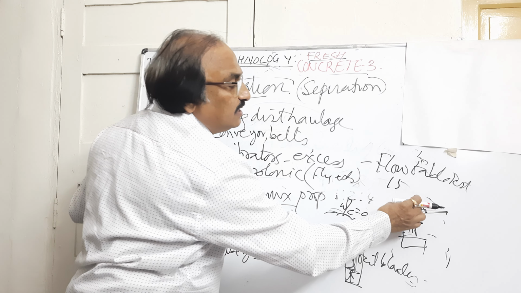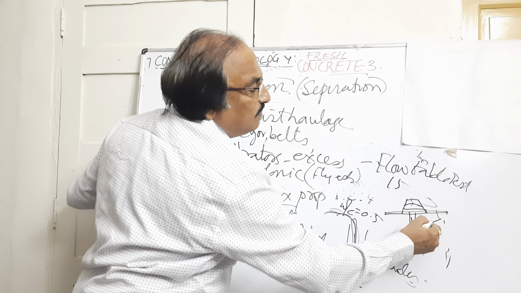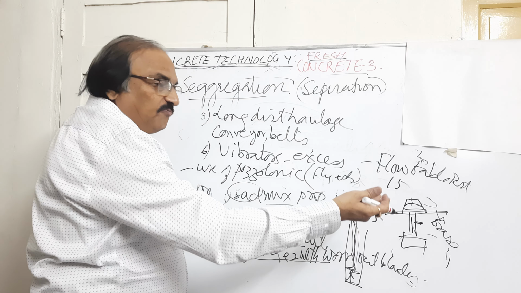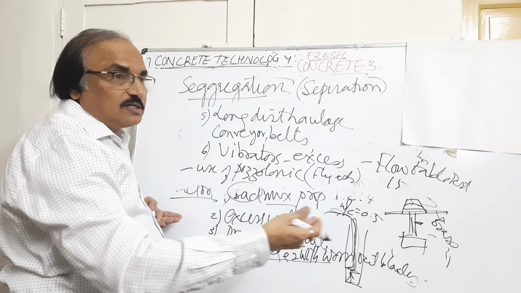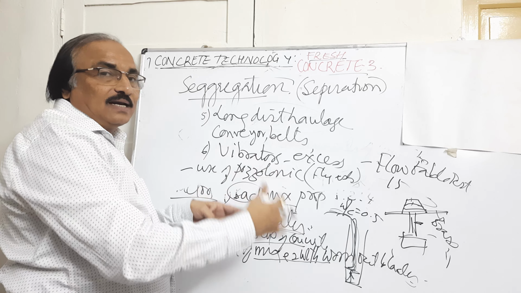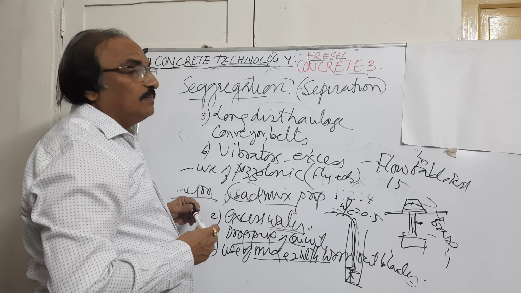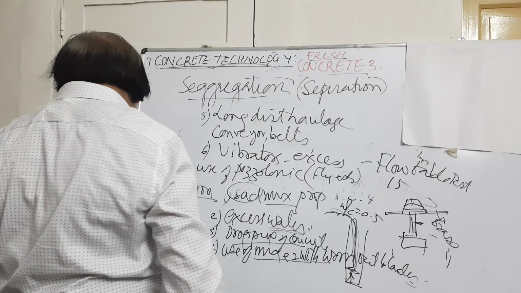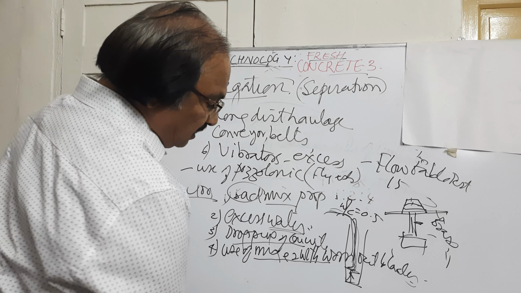In that process, we will see the flow of the concrete taking place on the circular disc. This dish is made of brass. Based upon the flow that is taking place, you can decide about the segregation of the concrete. Whenever it is moving, in totality it should move. Only water and paste should not run out, leaving the aggregate at that point. So this is the experiment where we can study the segregation of the aggregate. Segregation means separation of the constituents from each other.